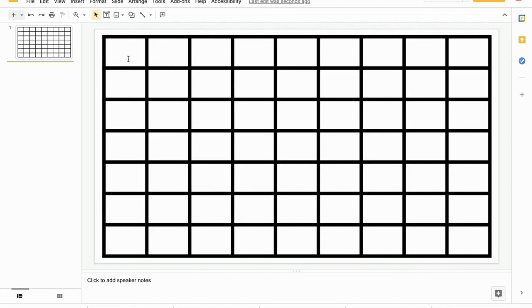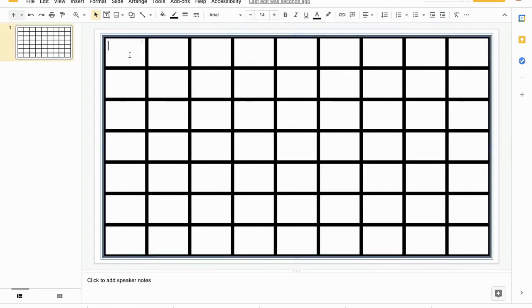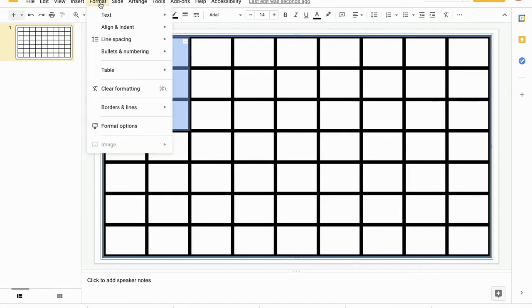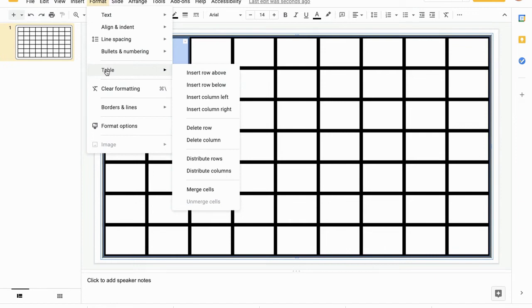So to create a whole bunch of different sized squares and rectangles in here, I'm going to click into one of my cells and highlight those. Let's start with these 6. I'm going up into Format, I'm going to hit the word Table, and go down to where it says Merge cells.